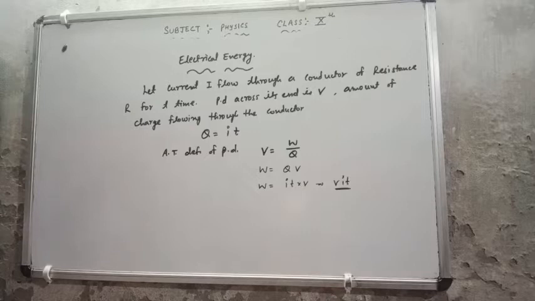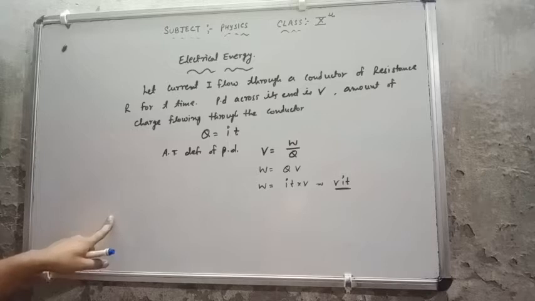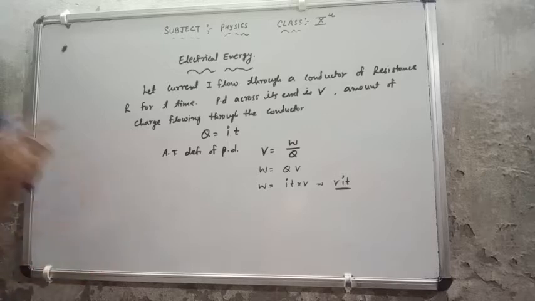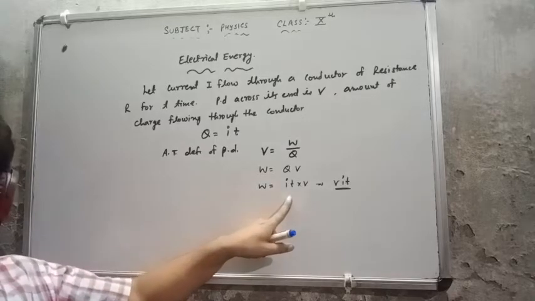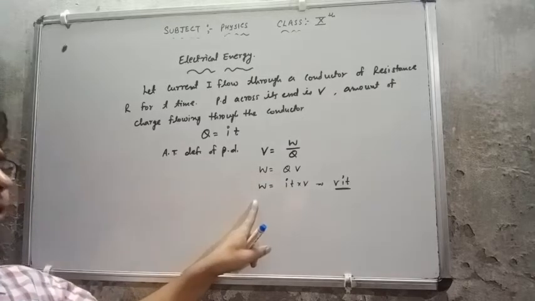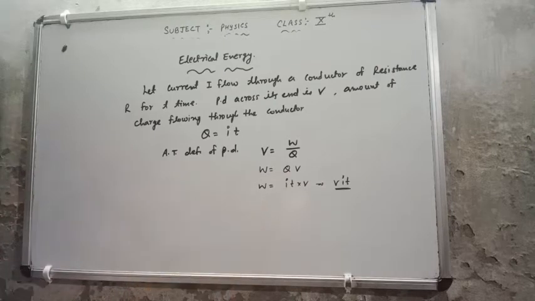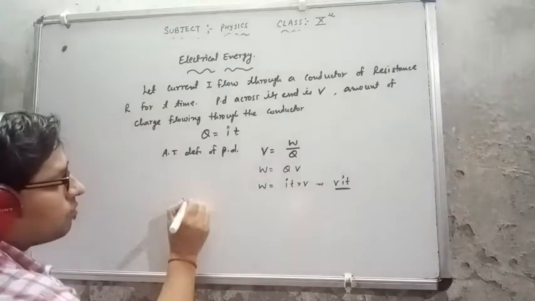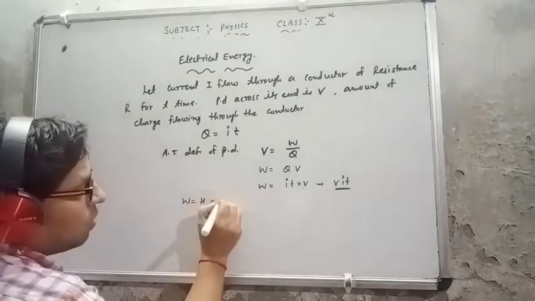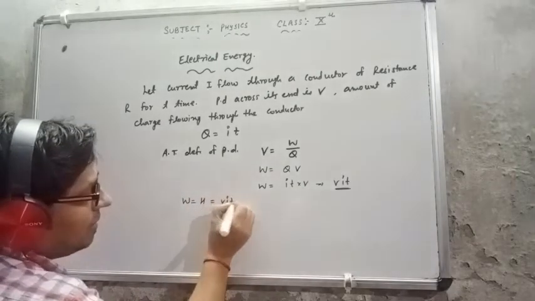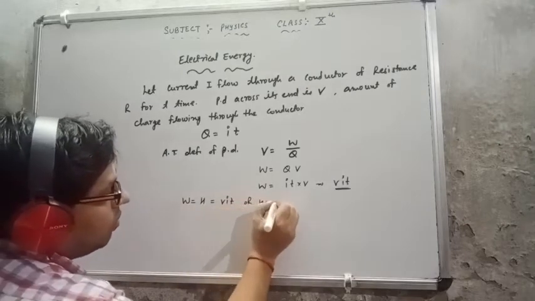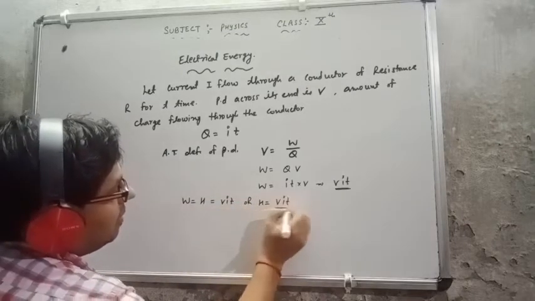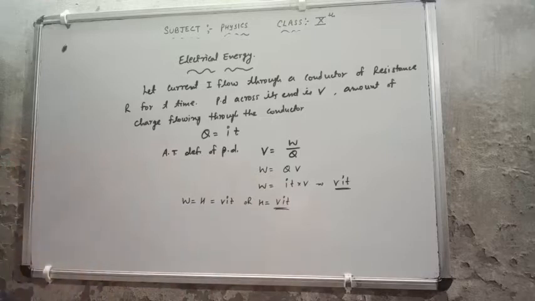This work done is to maintain the flow of current. That means I can say that this is the heat energy, because this work done is used to maintain the current in the circuit. So I can say that this work done is a heat energy. So W equal to H equal to VIT. Now you can make the formulas from here.